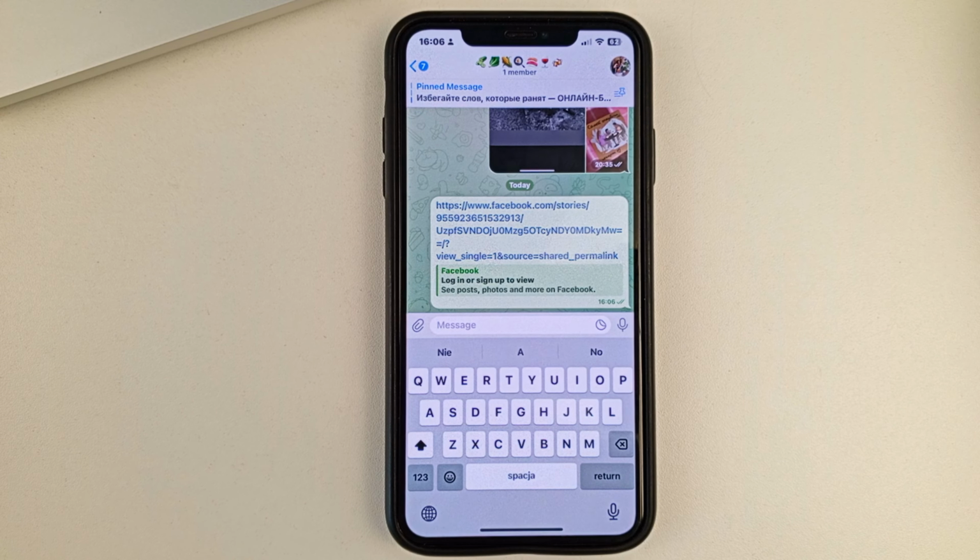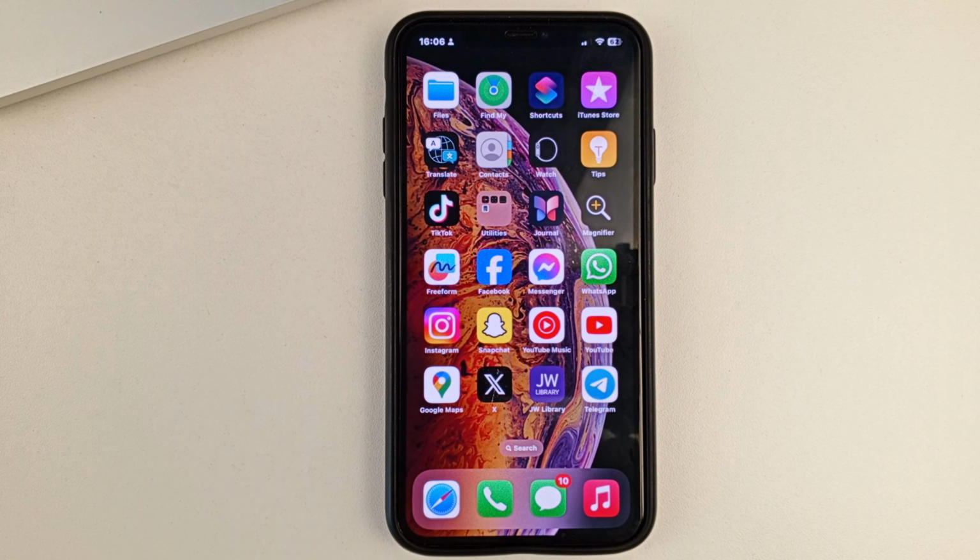But I must remind you and warn you not to forget that such a link to the story will be valid only for 24 hours, because the story itself in Facebook, as well as in Instagram, is active only for 24 hours. So if after that time you or someone clicks on that link to the story, it will no longer be available to you. This is the way you can copy the story link in the Facebook app.